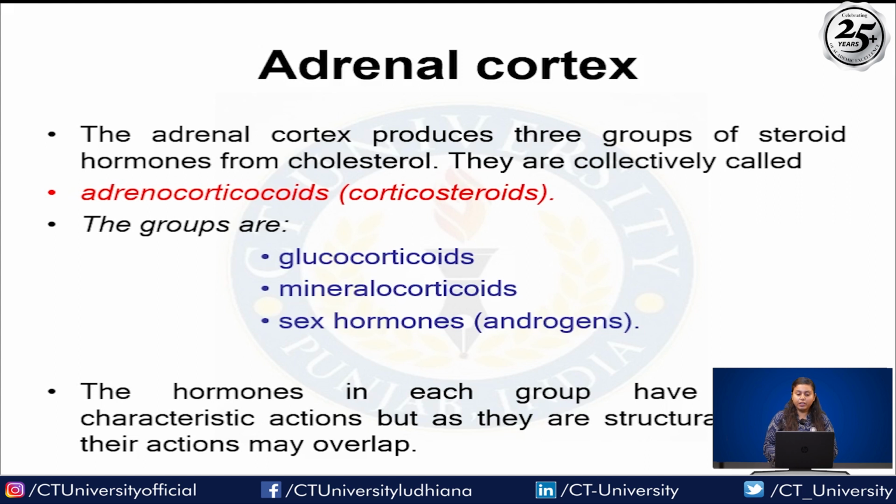Let's talk about the adrenal cortex. The adrenal cortex produces three groups of steroid hormones from cholesterol. They are collectively called the adrenocorticoids, right? The groups are glucocorticoids, mineralocorticoids and sex hormones, the androgens. The hormones in each group have different characteristics and actions, but they are structurally similar, and actions may overlap. So that means the structures may be similar, but they have different functions.